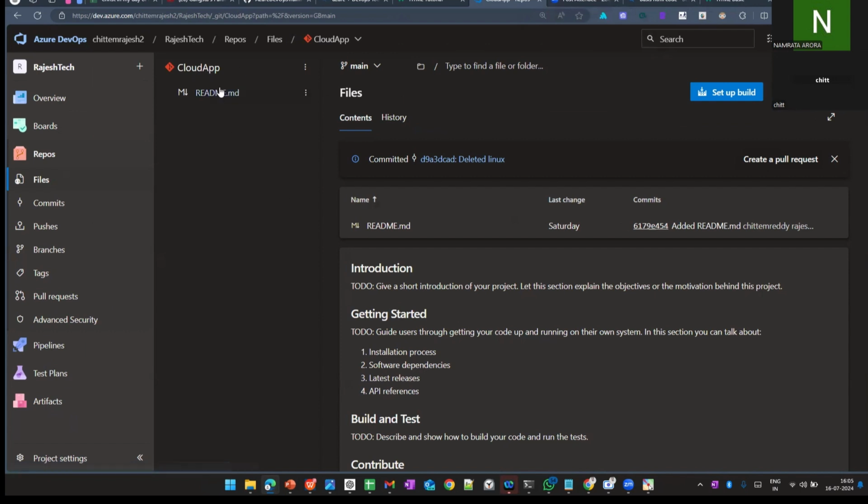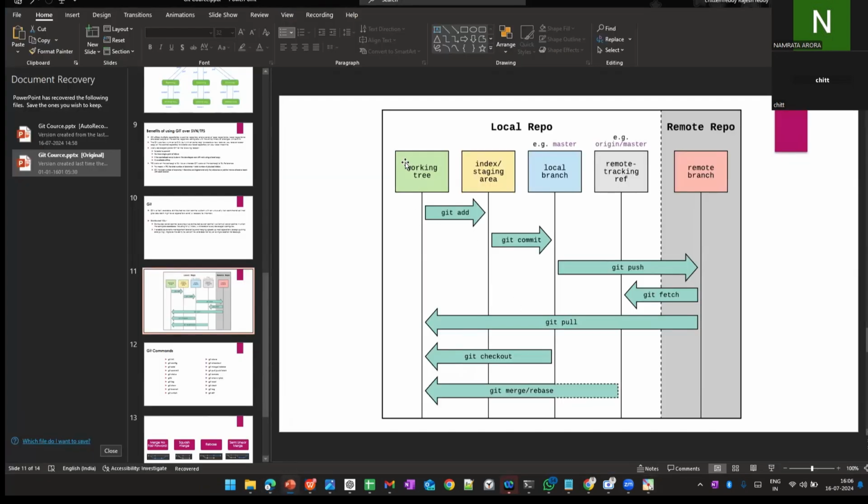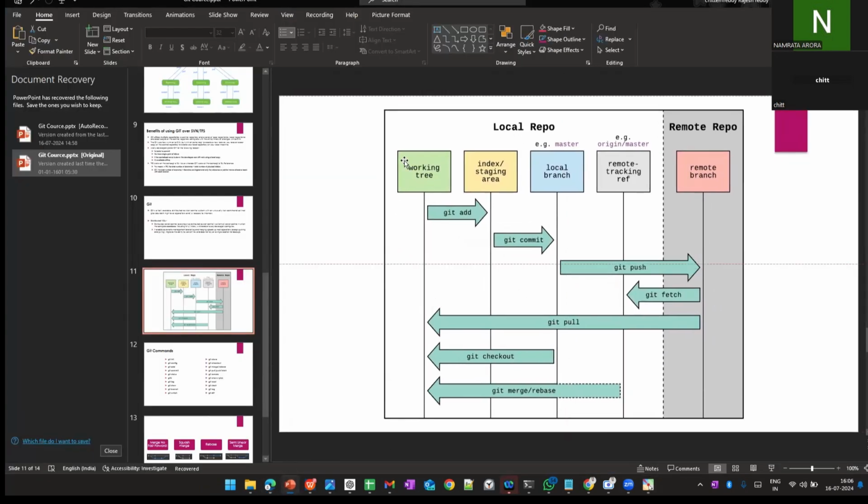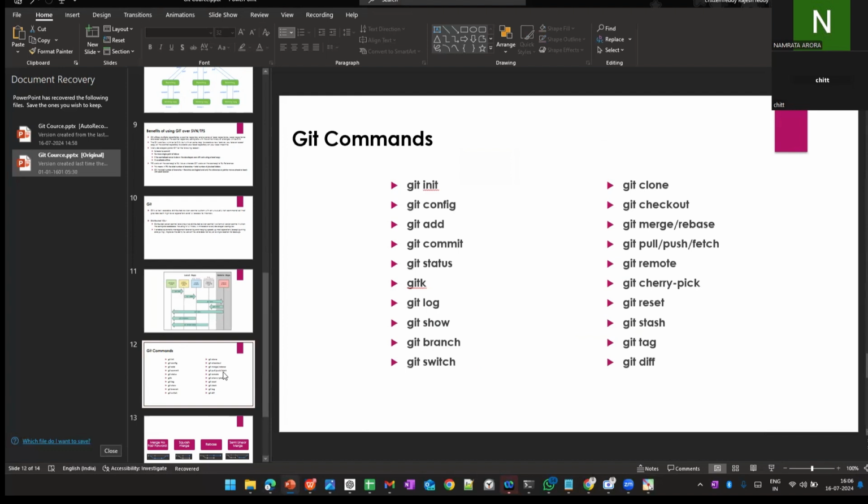In this repository, nothing will be there yet. Now I will create a few files and add the code to push to the repository. This is how I'll explain the basics. The files need to be in local, then we use the git add command, the git commit command, and push to the repository. We will learn the basic git commands as well.